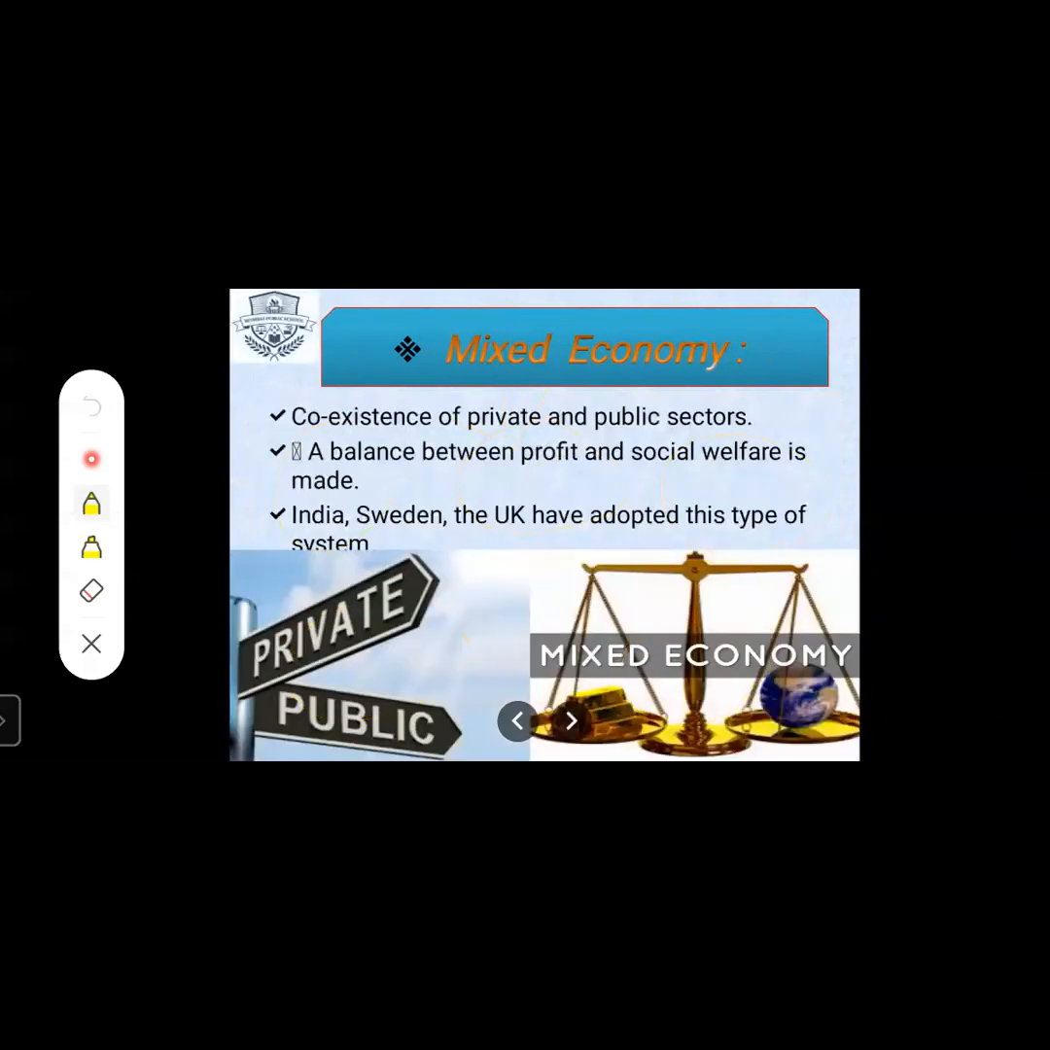Next, now mixed economy. This is the third type of economy, that is mixed economy. It is the coexistence of private and public sectors. A balance between profit and social welfare is made. India, Sweden, and UK have adopted this type of system.